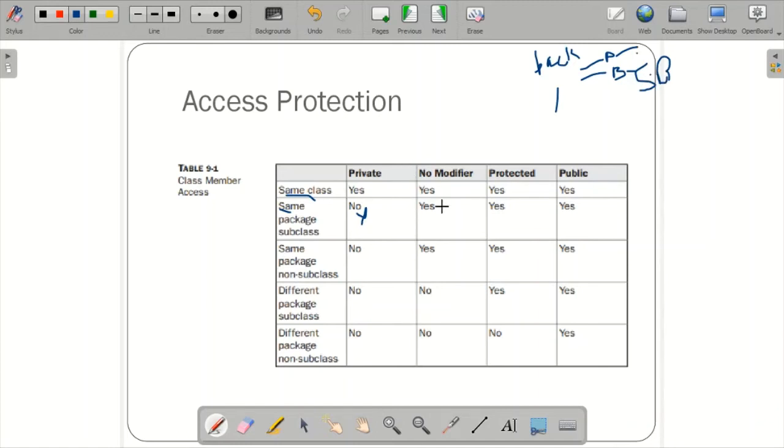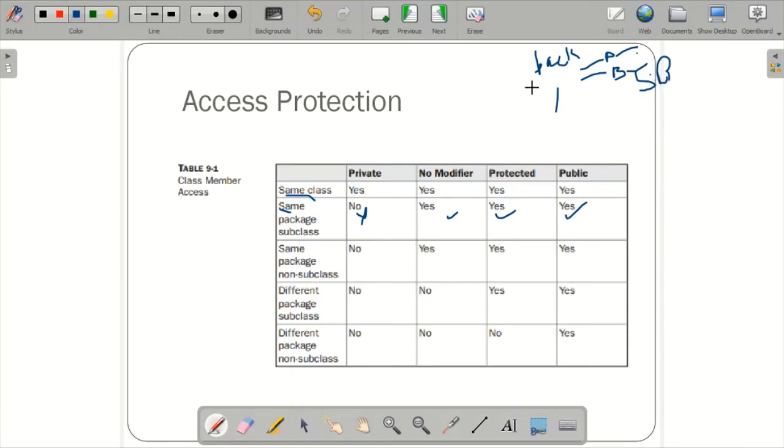If you mention default, that means you don't mention any access specifier, then obviously the child class is allowed to access the data member of the superclass. If you mention protected also, it will allow access to the data member of the superclass, and even if you mention public also, it will allow access to the data member of the superclass.